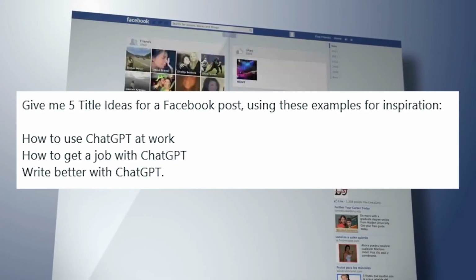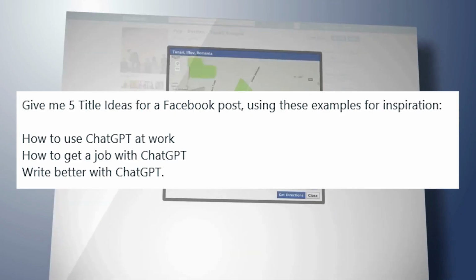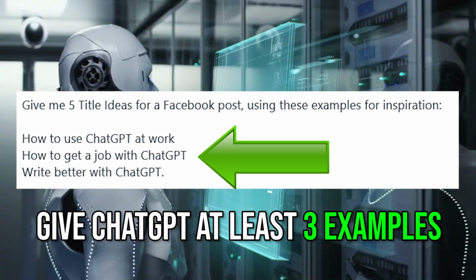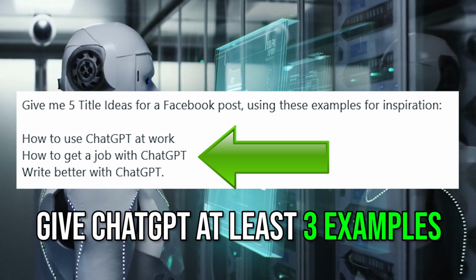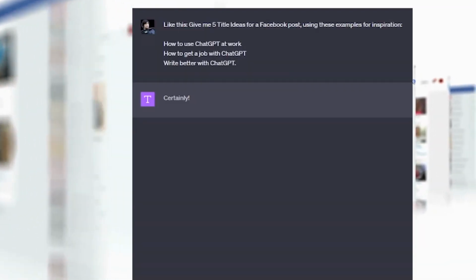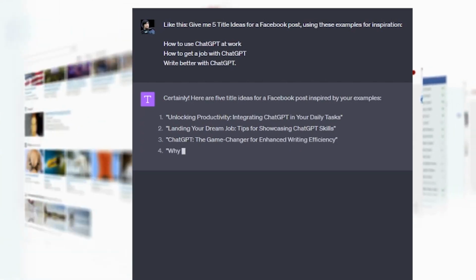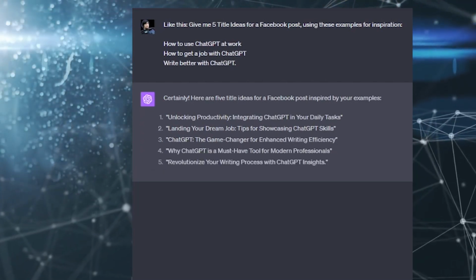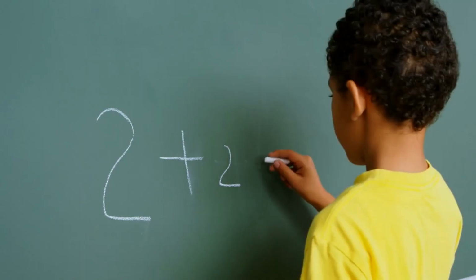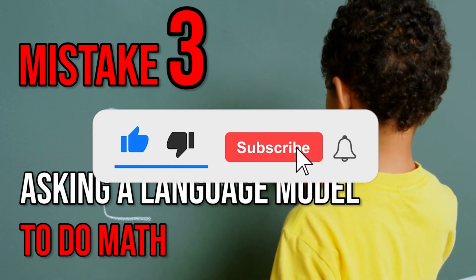Like this. Give me 5 title ideas for a Facebook post using these examples for inspiration. How to use ChatGPT at work, how to get a job with ChatGPT, and write better with ChatGPT. And then we get pretty good results, as you can see. Unlocking productivity, landing your dream job, ChatGPT the game changer. These all sound pretty good, right? Awesome. High five. The third common mistake is asking a language model to do math.